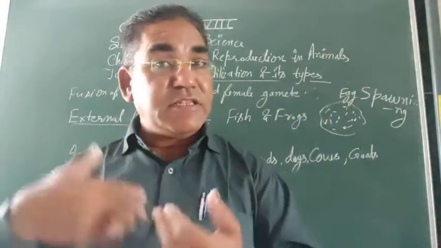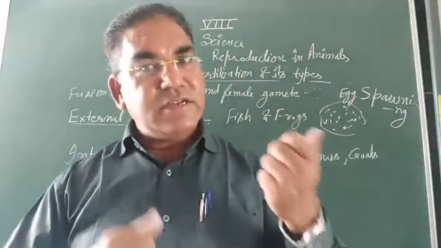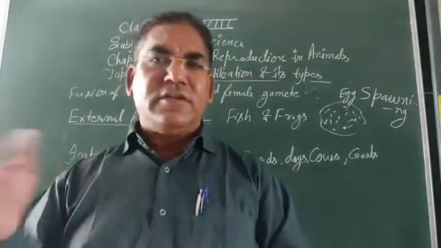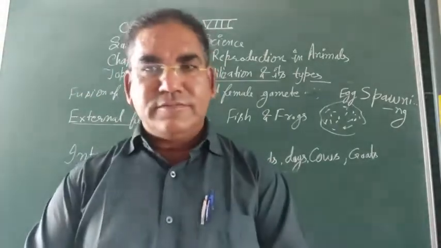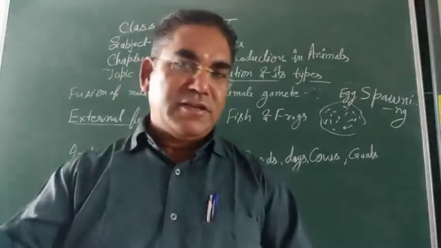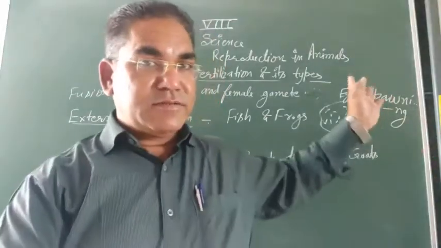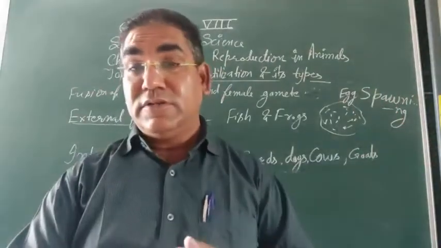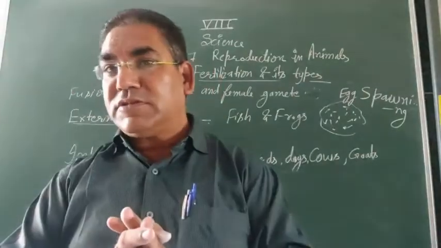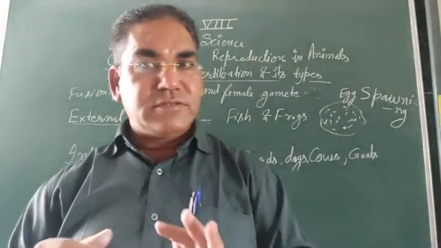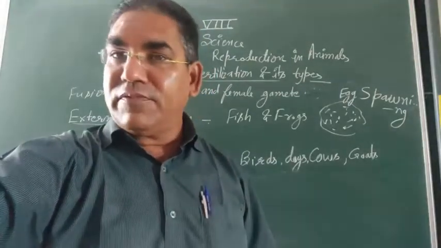Fertilization takes place in the water. So, which kind of fertilization? External fertilization. In case of external fertilization, as you know well, just as the poor hen lays eggs and we eat them, like this, when these eggs and sperms are released in large numbers. Why are they released in such large numbers? Because most of the eggs are eaten by a number of animals.